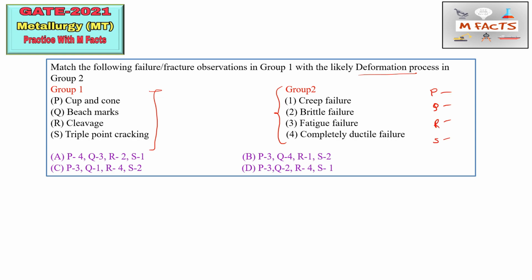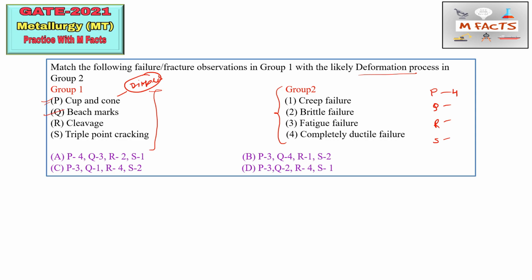Okay, so first is cup and cone. So cup and cone is basically related to the ductile fracture, because for completely ductile fracture you will get your component like a cup and cone shape. Okay, so please go through the data and go through that figure in which they have shown the cup and cone failure. Okay, or suppose in examples they will write like dimples, so that all will be related to this completely ductile failure. So P we can match by 4.